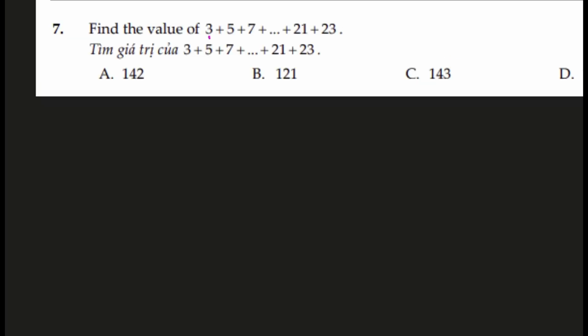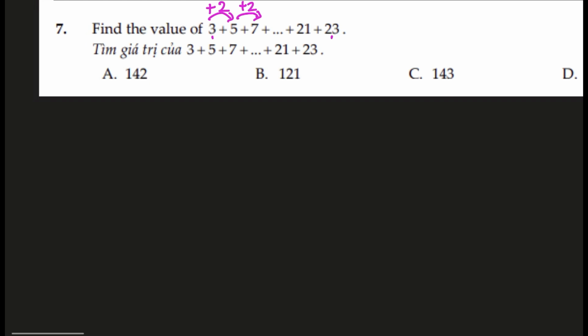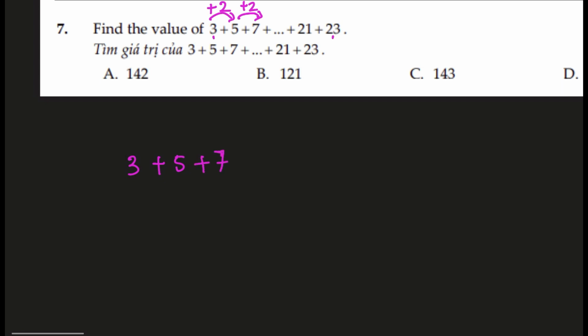Question number 7. Find the value of this series: 3 plus 5 plus 7 until 23. Now we can instantly see the terms are increasing by 2 every time until it reaches 23. This is a small series, and some students can actually opt to add the numbers together, 3 plus 5 plus 7, but that's not a very effective way.